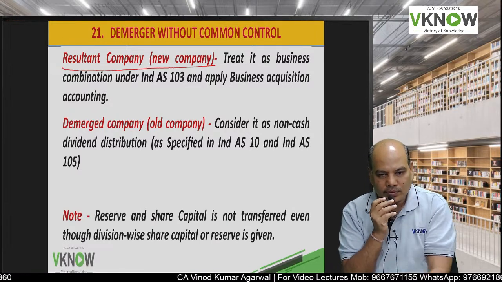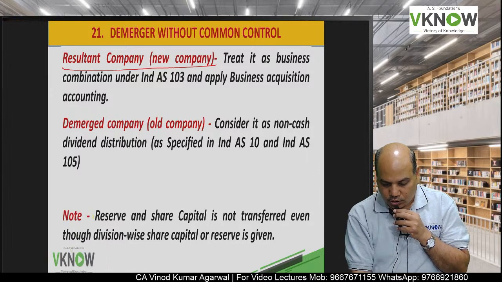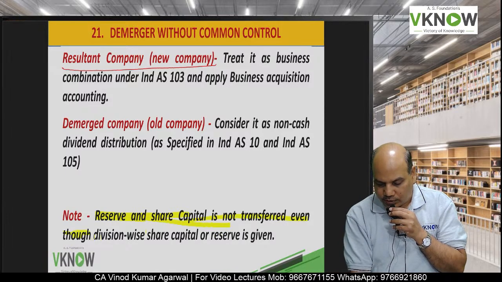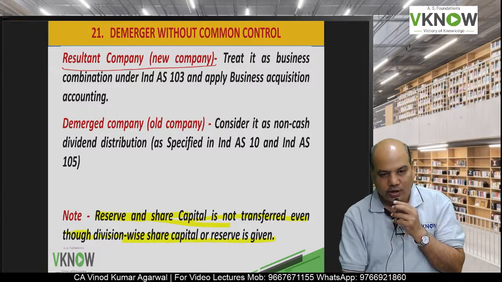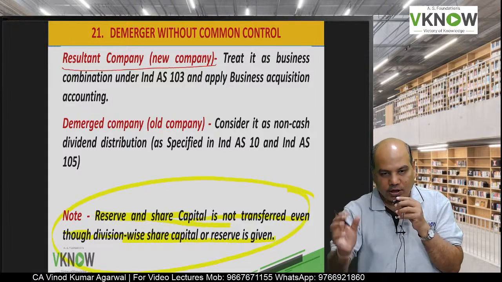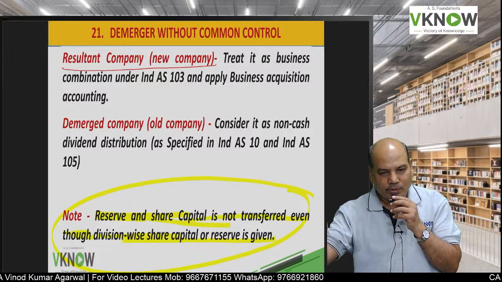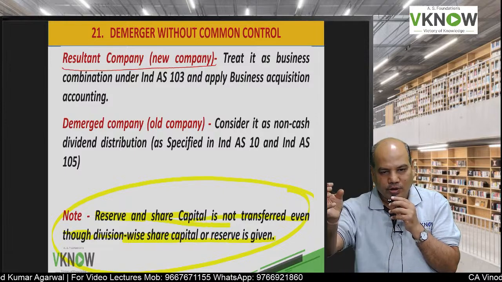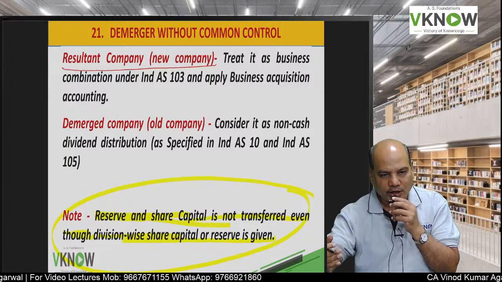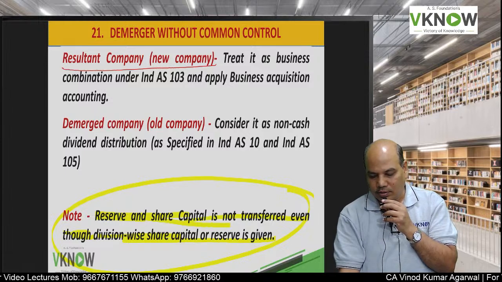Now please remember, if you have a compact balance sheet, then highlight that reserves and share capital are not transferred, even though division-wise share capital or reserves are given. To confuse you, they will give you two columns: one is Maxi Limited, second is Mini, and in Mini they will give you reserves also, but we are not going to transfer reserves or share capital. We are only going to transfer assets and liabilities.